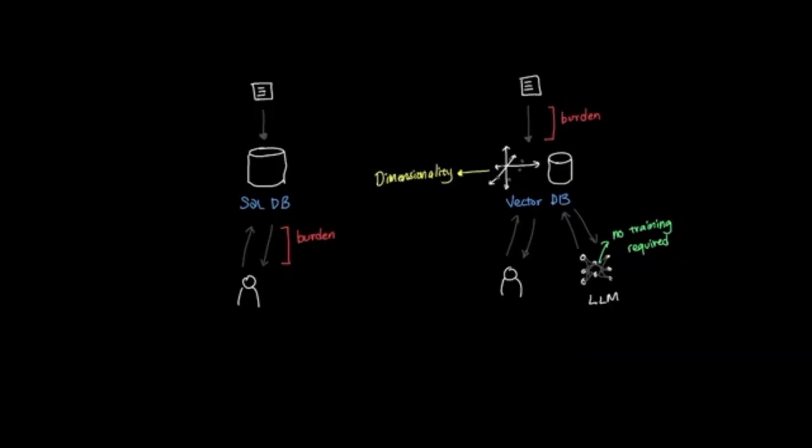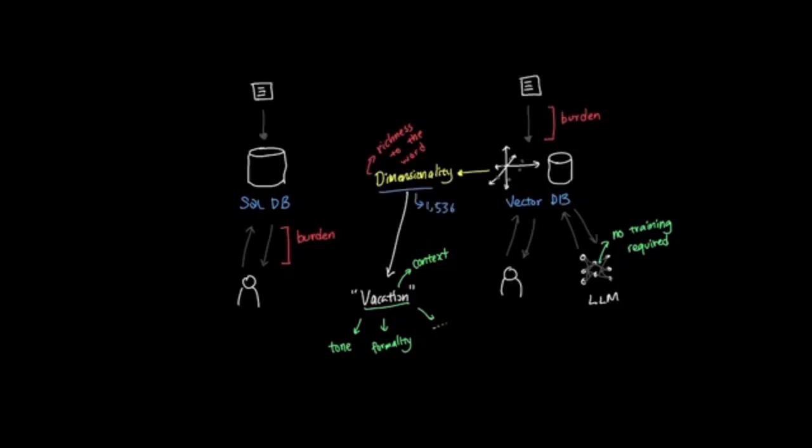Another important concept is dimensionality. And you might be asking, why do I have to worry about dimensionality? Can't I just throw the words into embedding and store it in the database? There's one more aspect of embedding that you need to think about, and that's dimensionality. Typically, a word doesn't just have one meaning to learn from. For example, the word vacation can have different semantics depending on the context it is used in. And capturing all those intricacies like tone, formality, and other features can give richness to those words. Typically, the dimension we use today is 1,536 dimensions, which is a good mix of not having too much burden in size, but also giving enough context to allow for depth in each search.